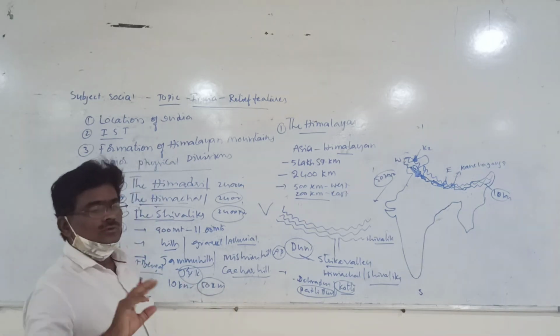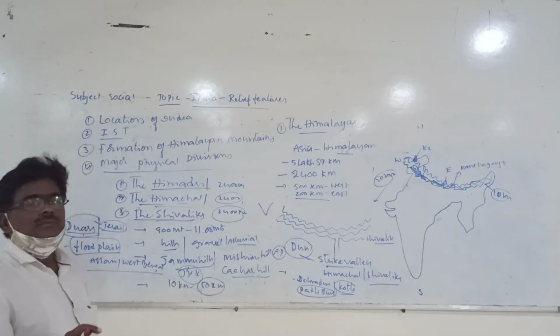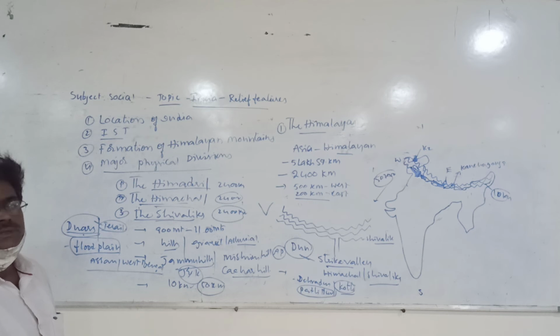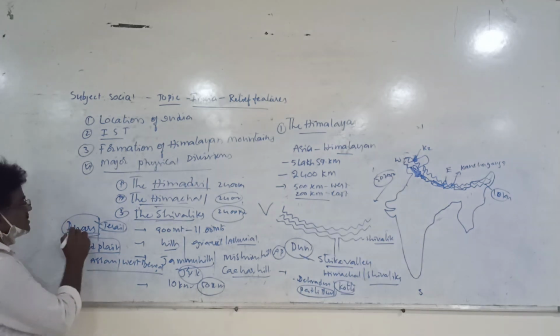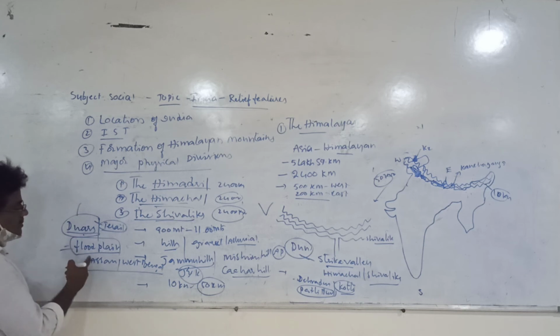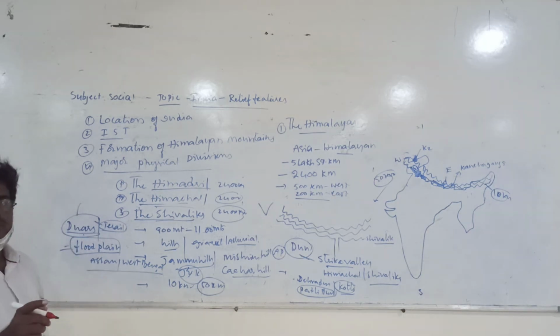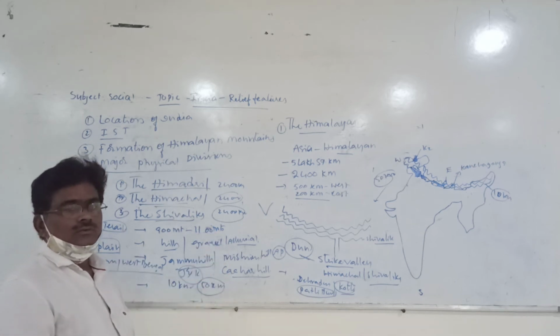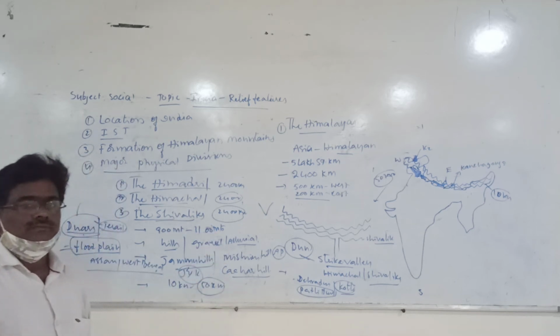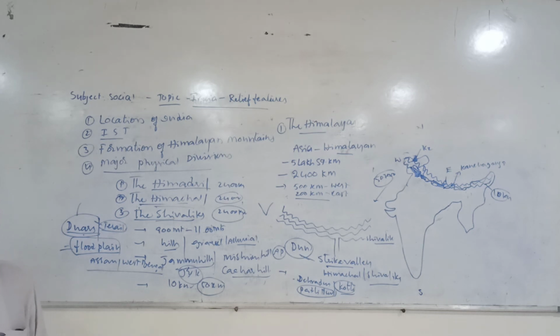It's a kind of structure, a landform like floodplains, which are formed by rivers. These structures can be seen. Duars is a kind of landform, what we call the floodplains. Plains formed by rivers. The silt that is brought by the river forms a certain plain area, and we call them Duars. So this is an important point.